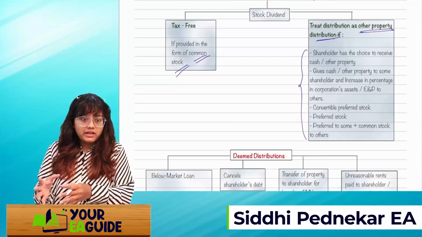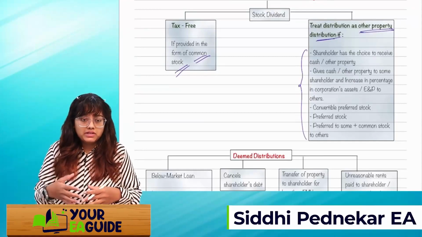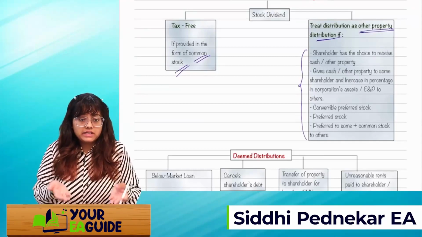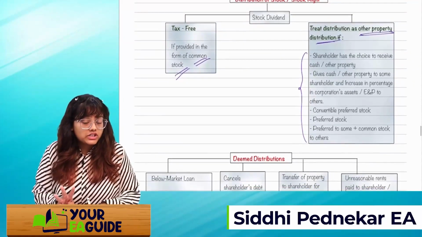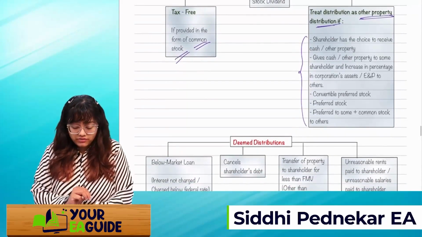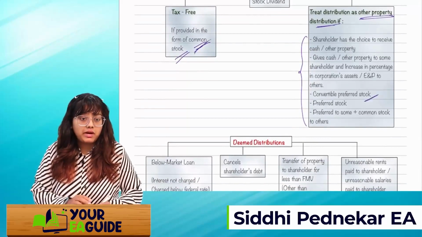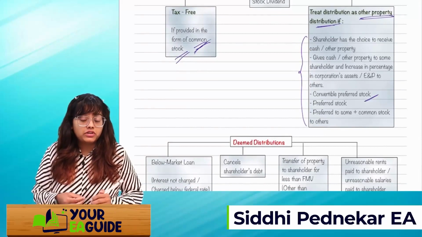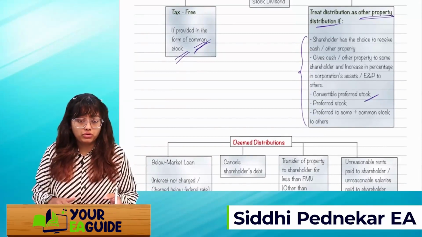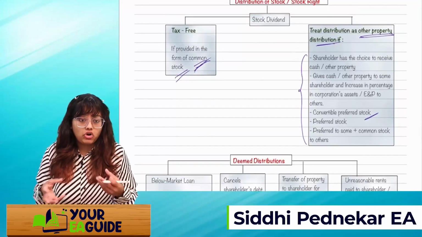Some people are getting cash, some are getting other property, some are just getting an increase in the corporation's assets, right? Then the third condition is convertible preferred stock instead of common stock. Fourth, they are just getting preferred stock. Fifth, they are getting preferred plus common both. Or else they have the option to select.